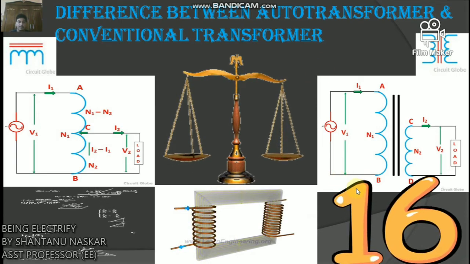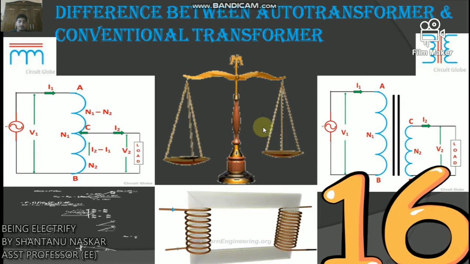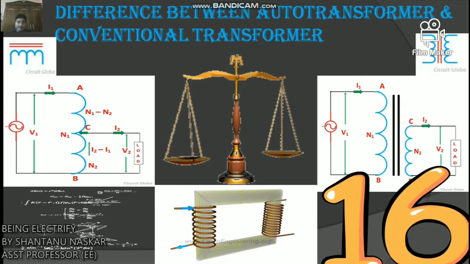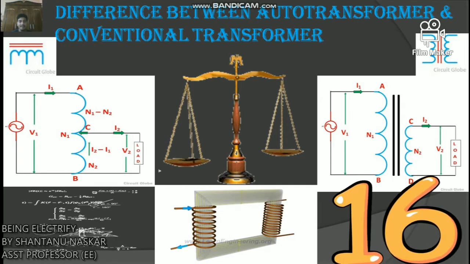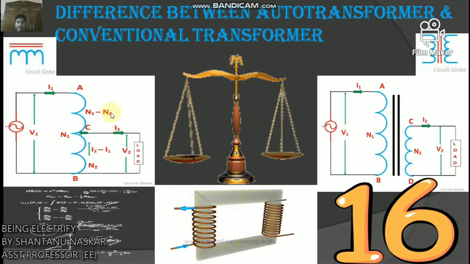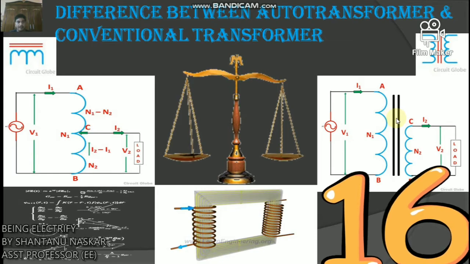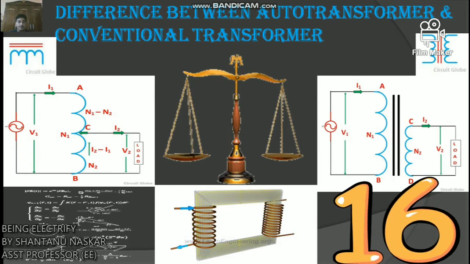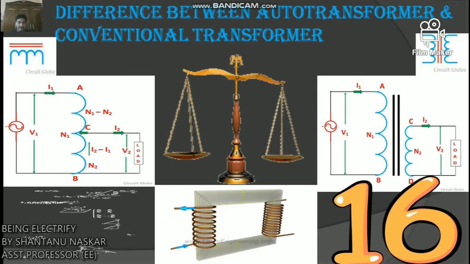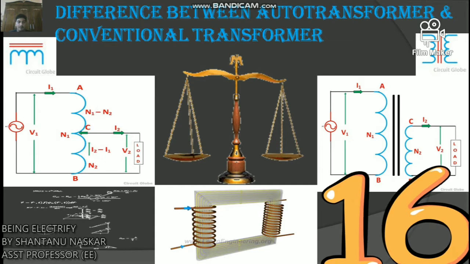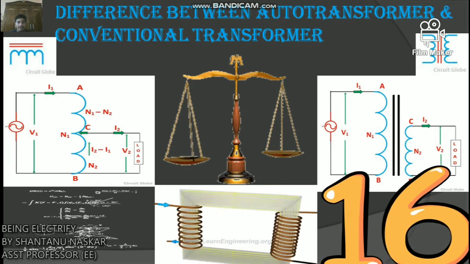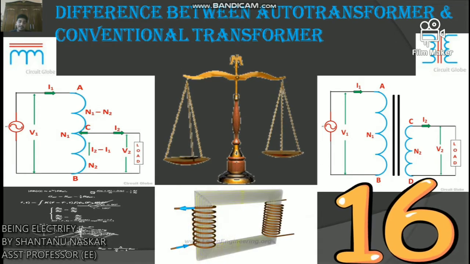So let's start. Number one, an auto transformer has only one winding which acts as both the primary and the secondary, whereas the conventional transformer has two separate windings, the primary and the secondary, as you saw in this picture. Number two, the auto transformer works on the principle of self-inductance, inducing an electromagnetic force in the circuit due to variation in current. The conventional transformer works on the principle of mutual induction, in which the EMF is induced in the coil by a change in current in the adjacent coil.